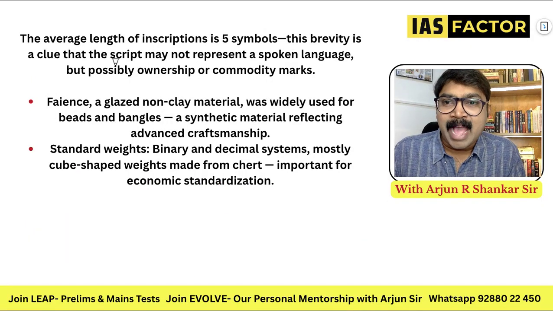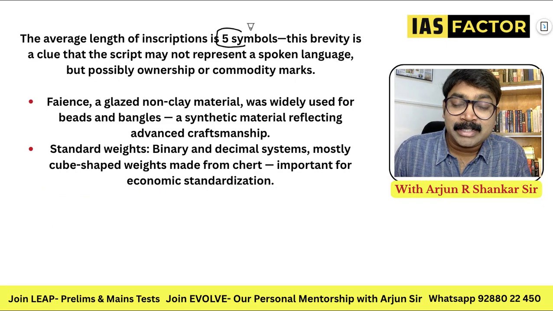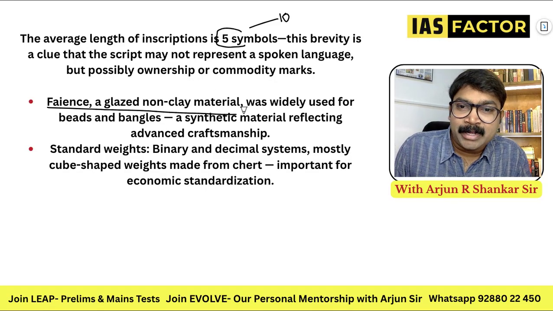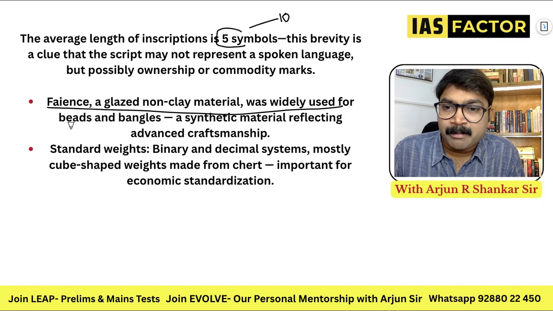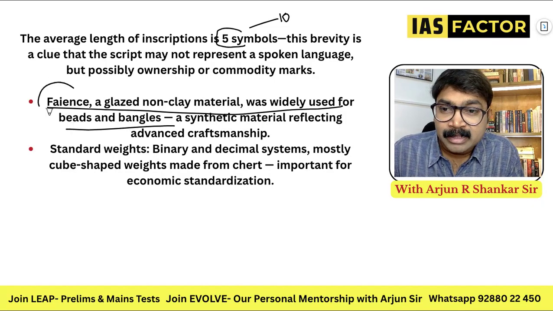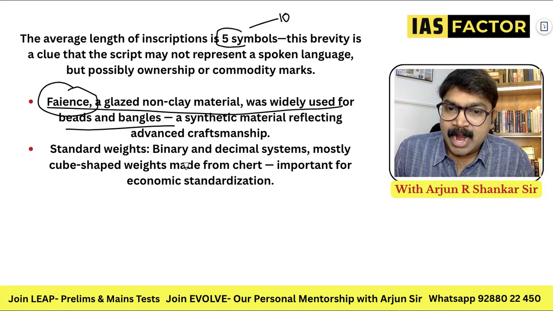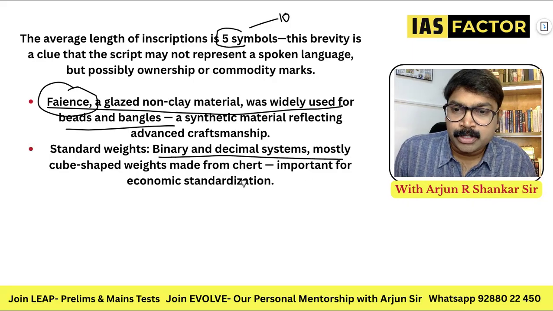So the average length of inscription is 5 symbols. 10 symbols, 10 letters, was found in Dholavira. Faience, a glazed non-clay material, was used for making beads and bangles. So remember, this is the material, a glazed non-clay material called faience. And I said binary and decimal system was used.